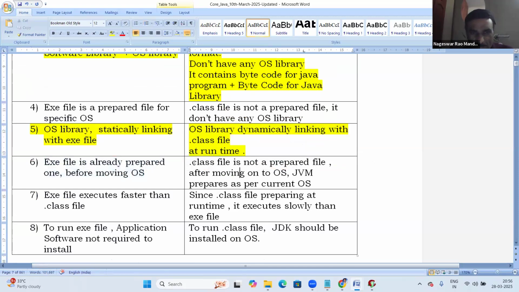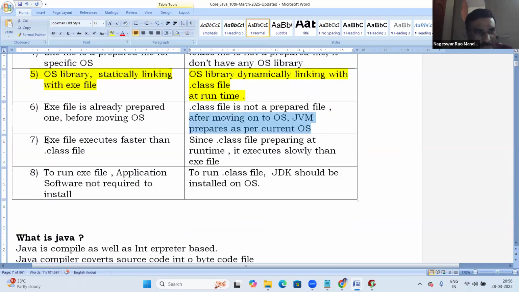The exe file is already a prepared one. The dot class file is not a prepared one. After moving to an OS, the JVM prepares it as per the current OS. The exe file executes faster than the dot class file, since the dot class is prepared at runtime and so executes slower. To run an exe file, application software need not be installed, but to run a dot class file, the JDK should be installed. That's it.